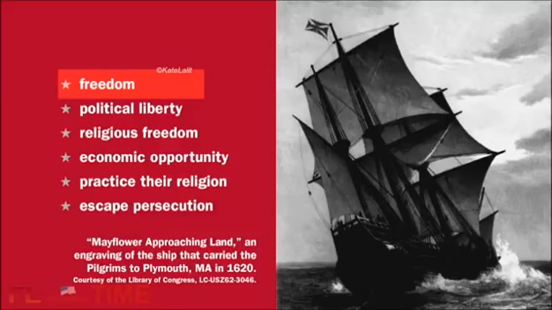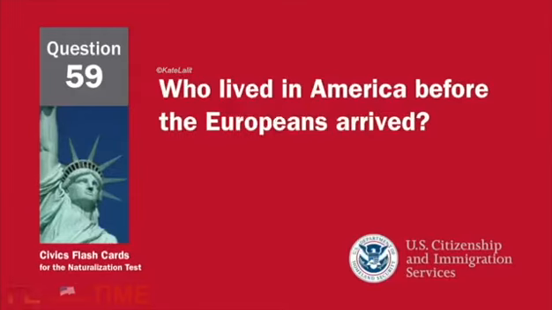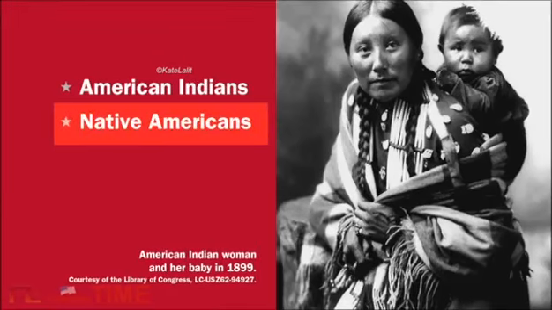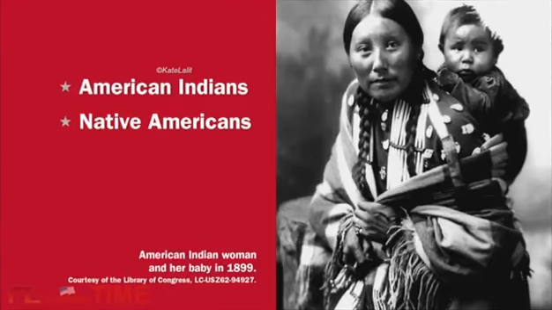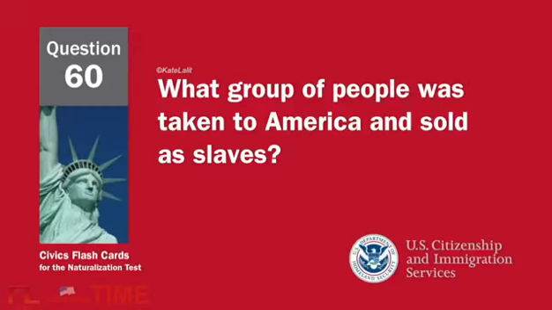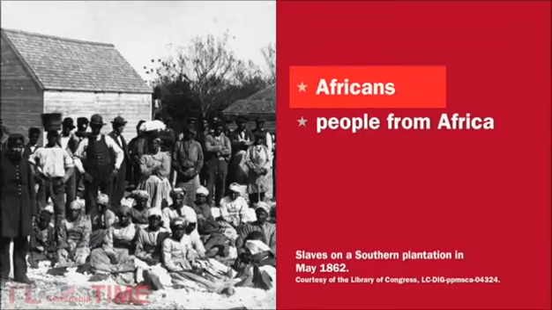Freedom. Who lived in America before the Europeans arrived? Native Americans. What group of people was taken to America and sold as slaves? Africans.